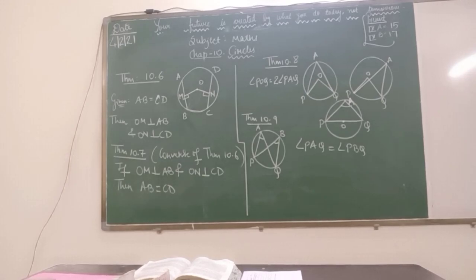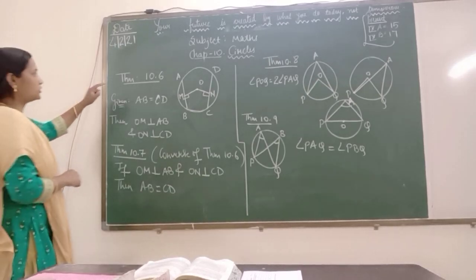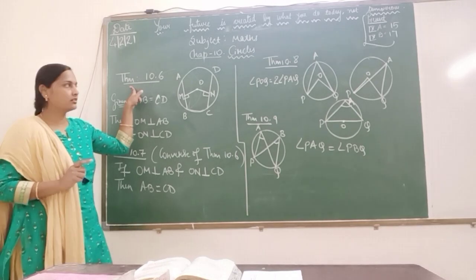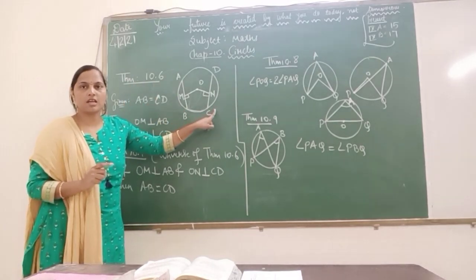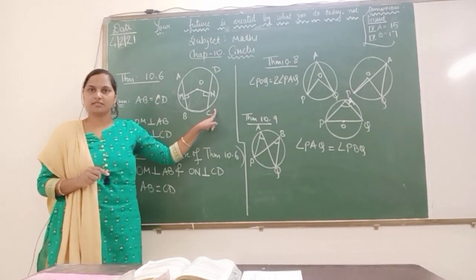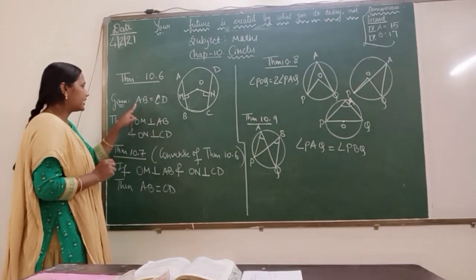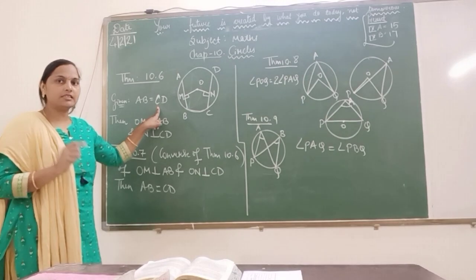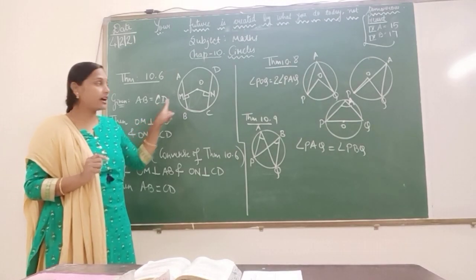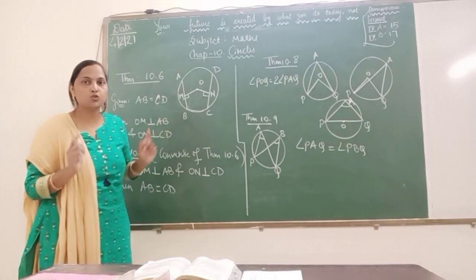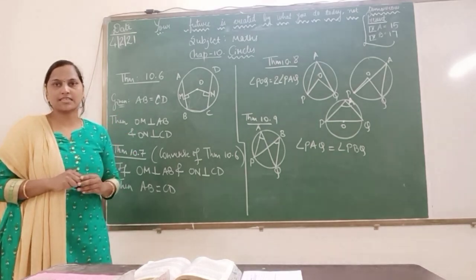Now let us talk about theorem 10.6. Theorem 10.6 says that equal chords are equidistant from the center. It means here we are given that the chords are equal, AB is equal to CD. Then definitely I can say they are at equal distance. These two chords are at equal distance from the center.